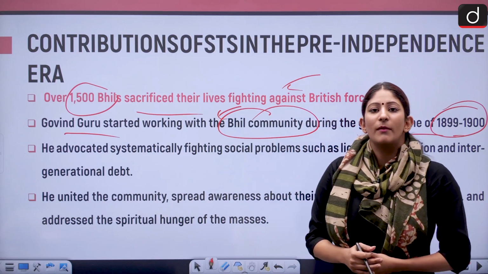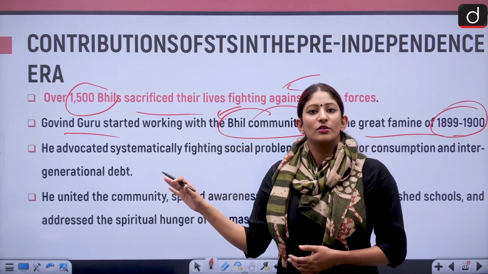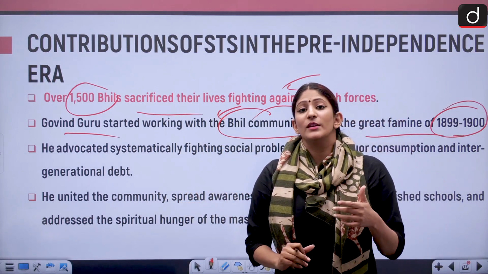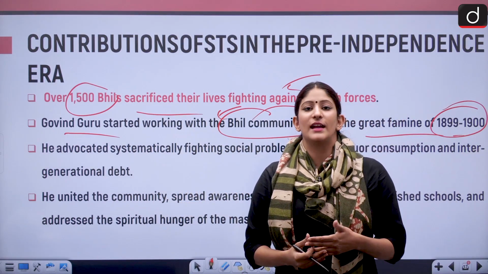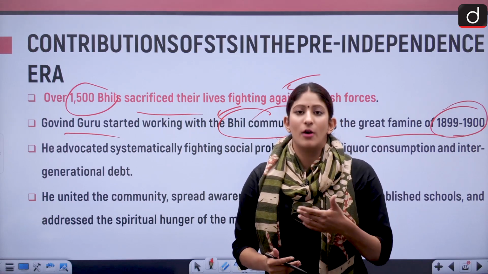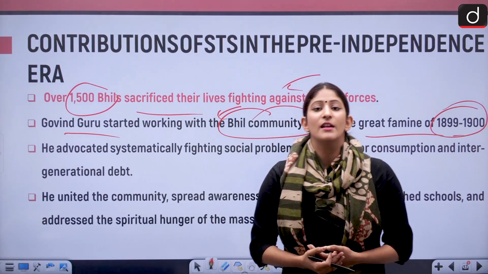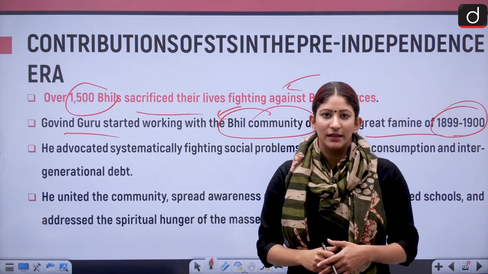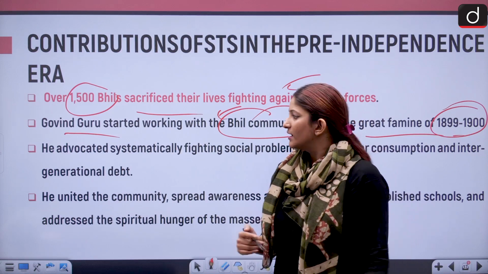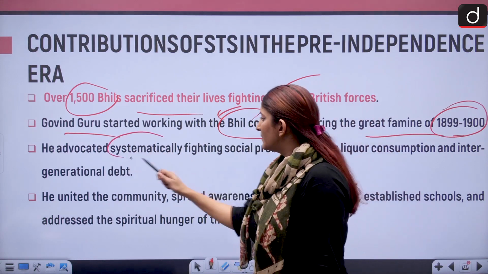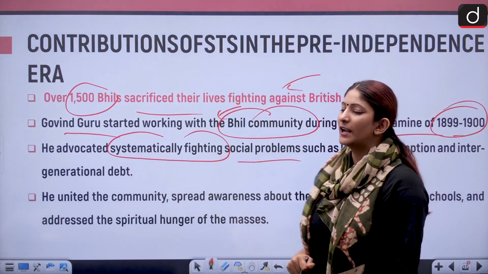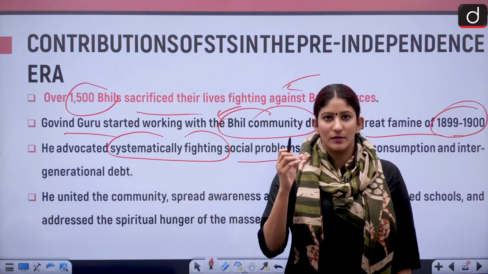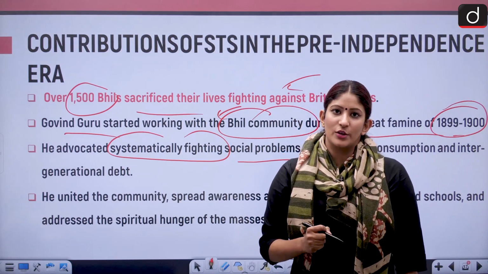Also, if we talk about the impact on the British, as I told you, they were not happy. And also, Govind Guru started reforming the entire community. He wanted to reform the structure of the community itself by taking certain steps such as stopping the consumption of liquor and many other things. So he advocated systematically fighting social problems. That means he wanted to remove the social problems so that a more integrated and stronger structure of the community could be built.